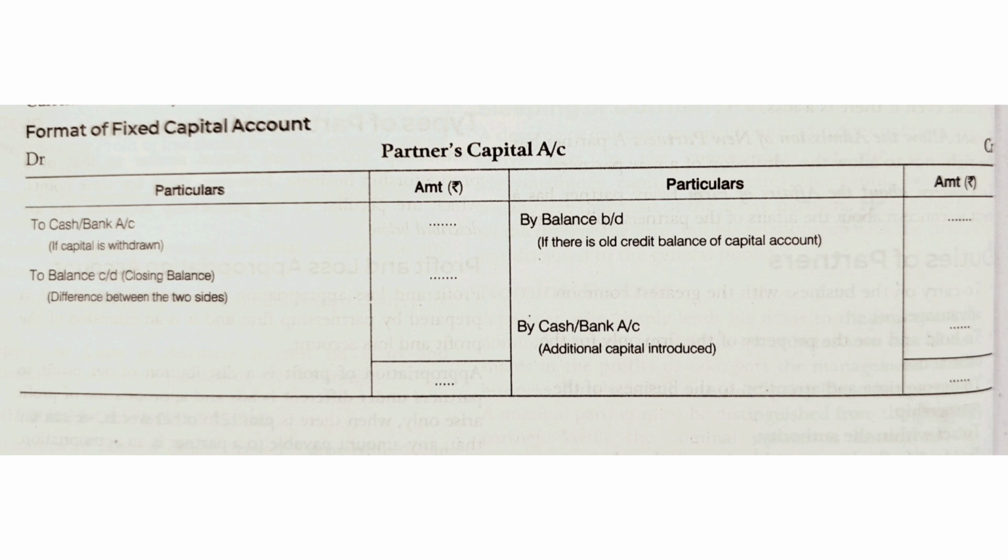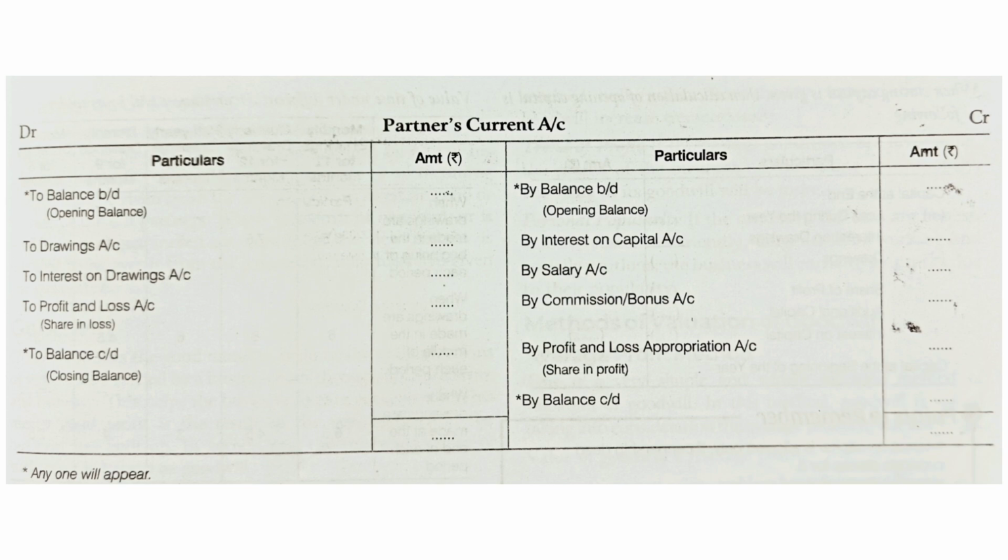Now we will see the second account under the fixed capital method, that is partner's current account. So here's the format for partner's current account. As we can see, a balance brought down on both the sides, debit side and credit side, with a star mark. This means that either the balance brought down will occur on the debit side or on the credit side. It is actually an opening balance of the partner's current account.